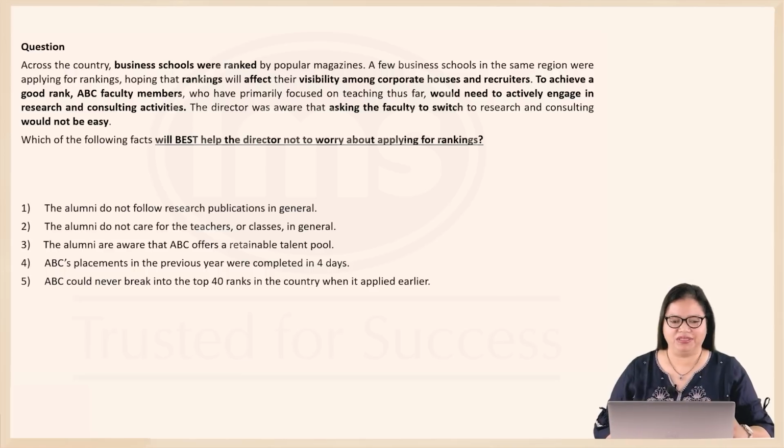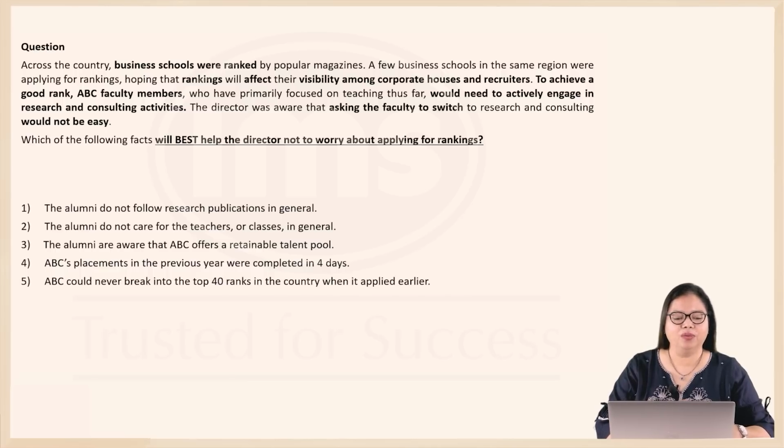Now, let's look at the next question. B schools were ranked by popular magazines across the country, and a few B schools in the same region were applying for rankings because rankings would affect their visibility among corporate houses and recruiters. To achieve a good rank, ABC faculty members who were primarily focused on teaching would need to start some research and consulting activities. These are the prerequisites for a ranking, a good ranking. The director was aware that asking the faculty to switch to research and consulting would not be easy.